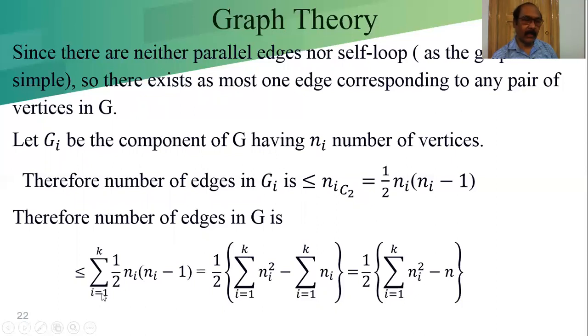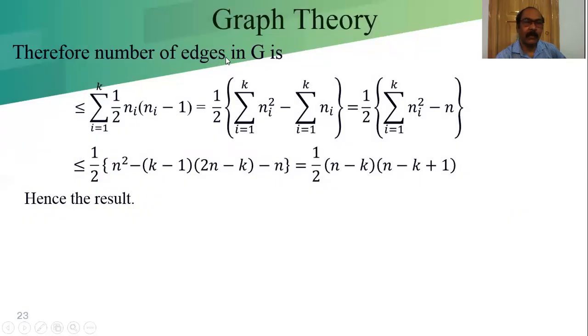Then what will we get? Summation i equals 1 to k of half ni into ni minus 1 equals half. We can break it into sum components: summation i equals 1 to k of ni square minus summation i equals 1 to k of ni, equals half summation i equals 1 to k of ni square, and the summation of ni is n. Therefore the number of edges in G is less than or equal to half summation i equals 1 to k of ni square minus n.